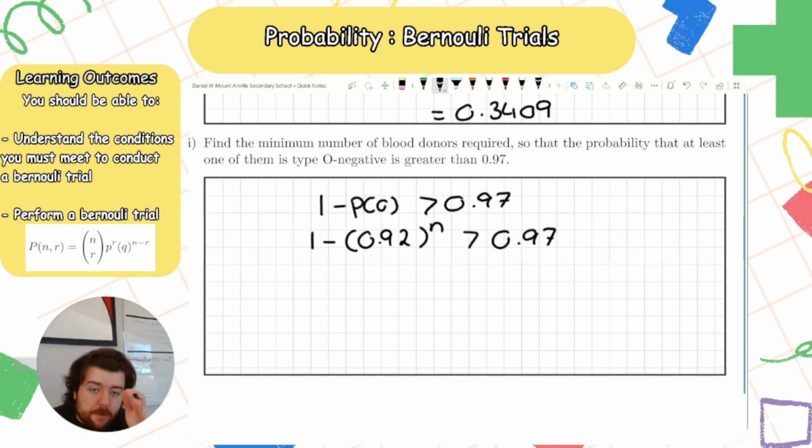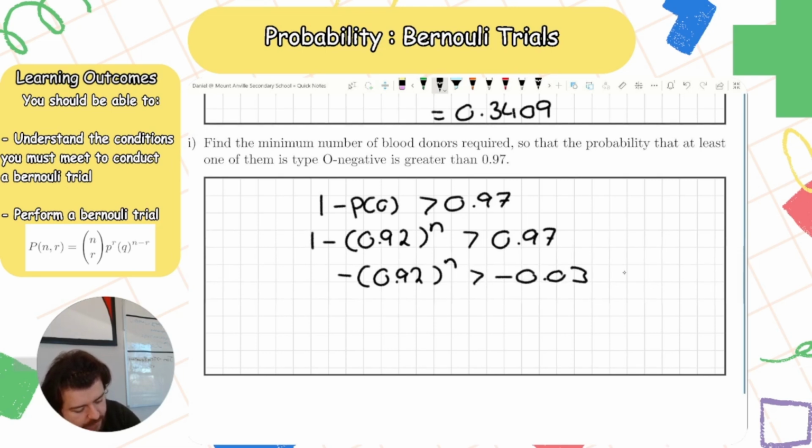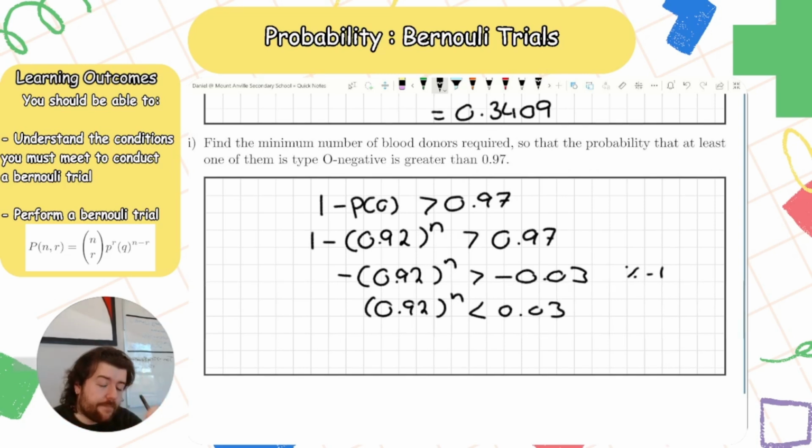Because the first person not being O negative is 0.92, and the second person would be 0.92 times 0.92. The third person, times it by 0.92 again. Fourth person, times it by 0.92 again. And you do that for an unknown number of patients, n. Now I want to solve for n, so let me rearrange things first. So I have minus 0.92 to the power of n is greater than minus 0.03. And divide across by minus 1: 0.92 to the power of n is less than 0.03. Because I divide by a minus sign, I flip my inequality.